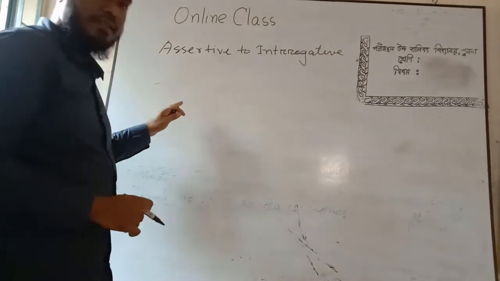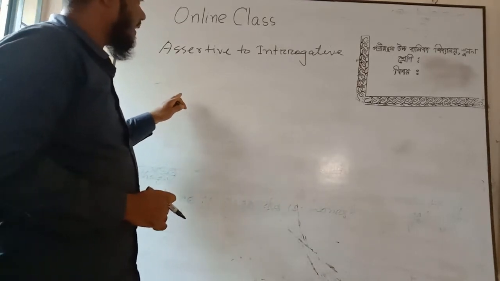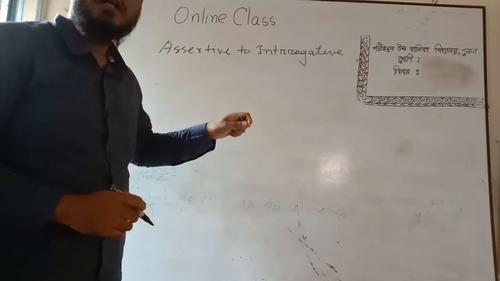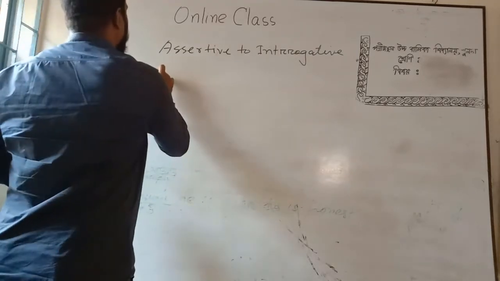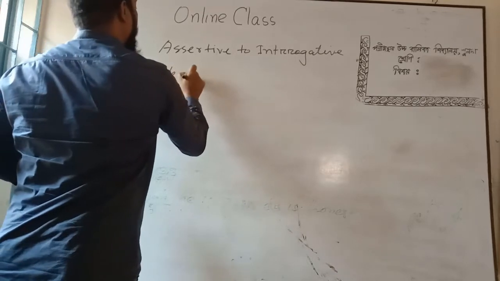If the assertive sentence is a simple sentence, and if the sentence has an auxiliary verb, then the rule will be, suppose rule 1,